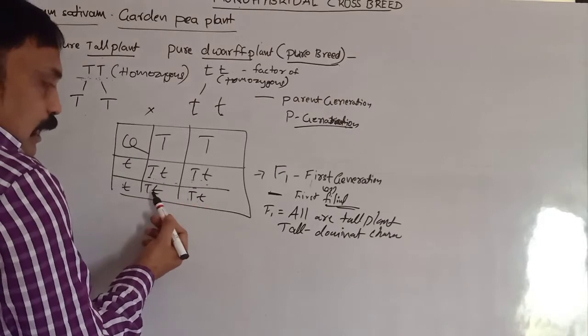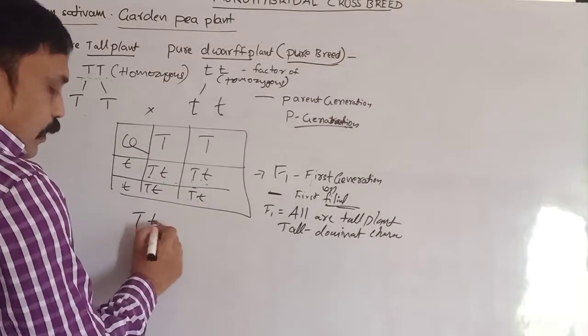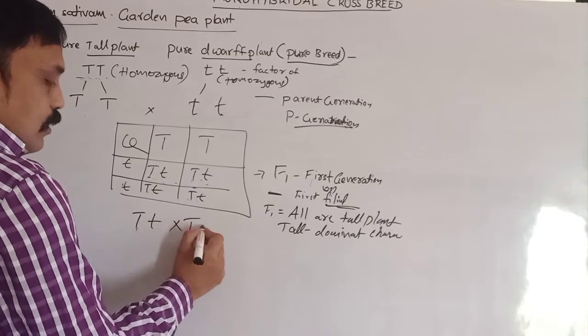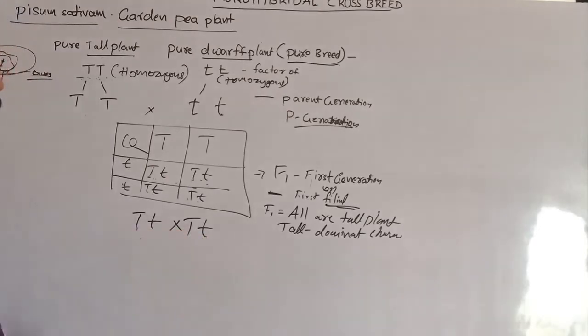So he got the F1 generation capital T, small t, and capital T, small t. And what did he do again? He crossbred between them.